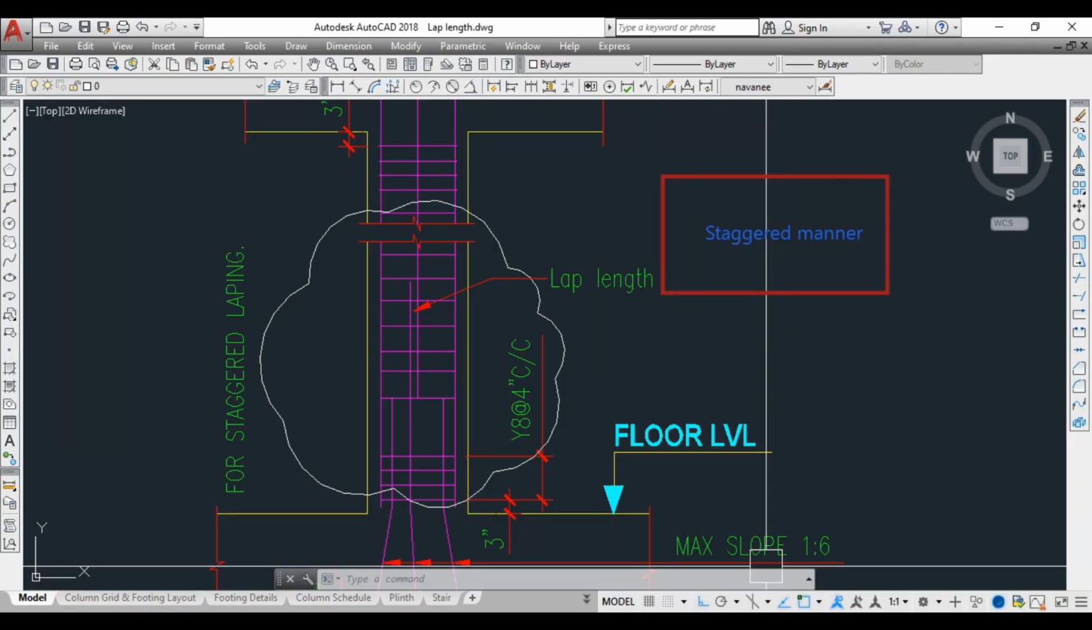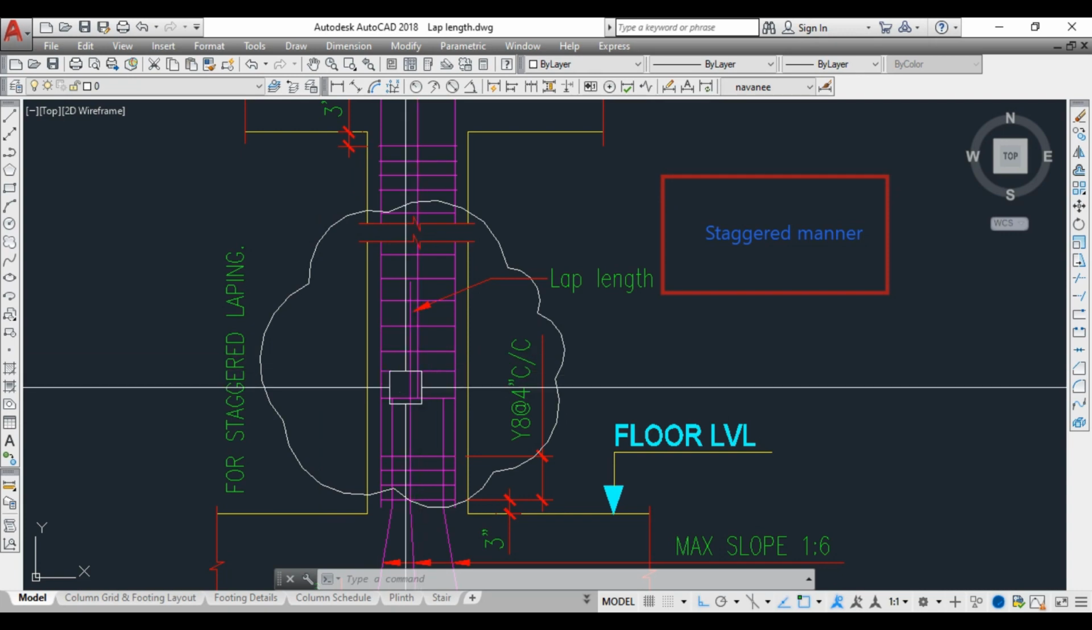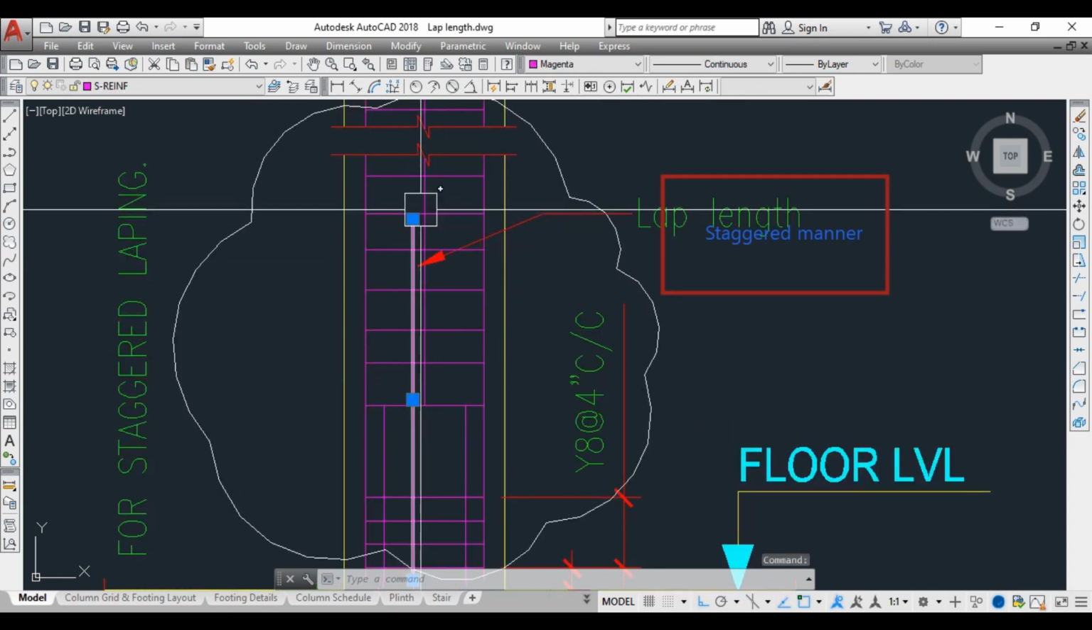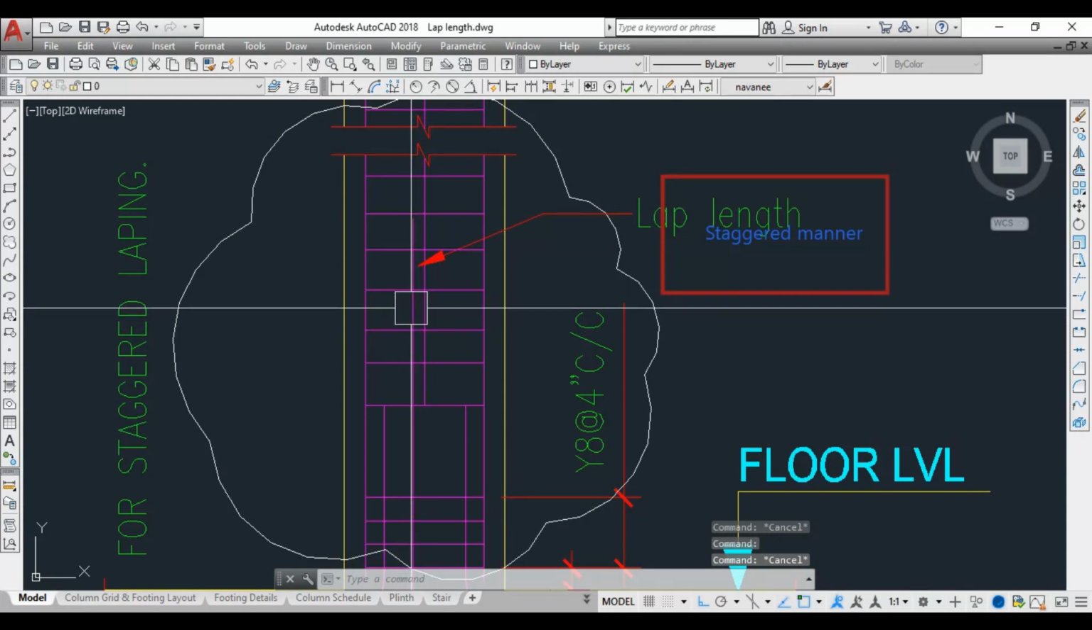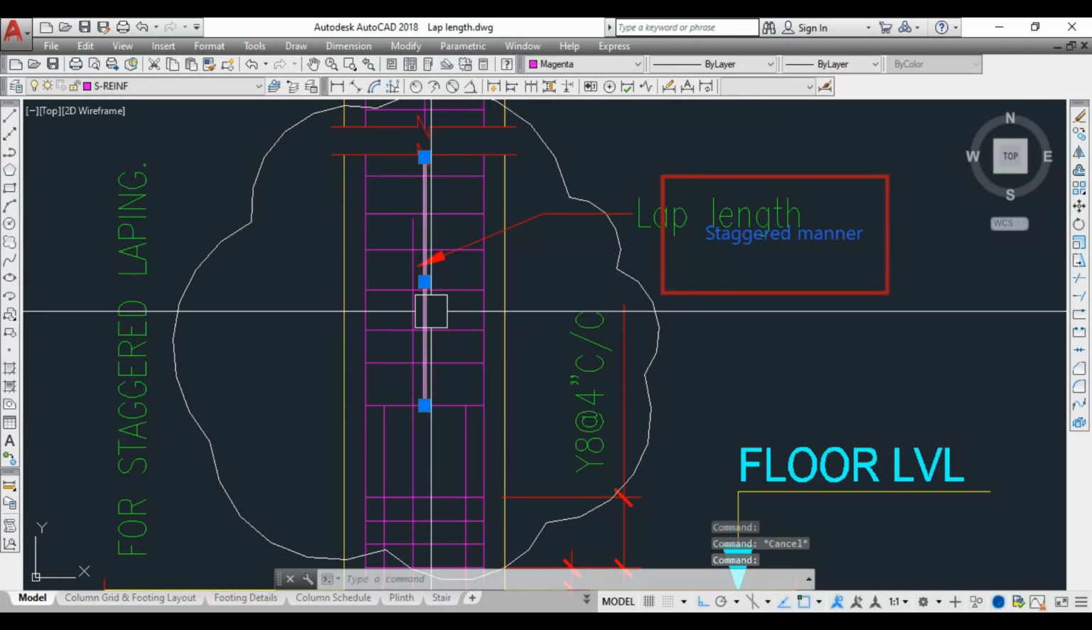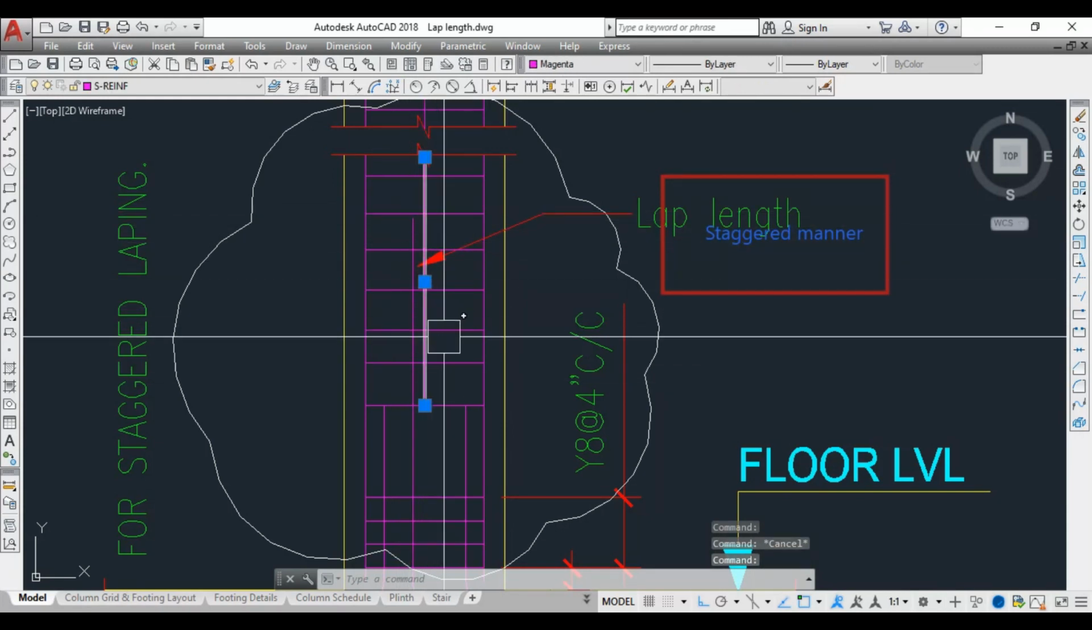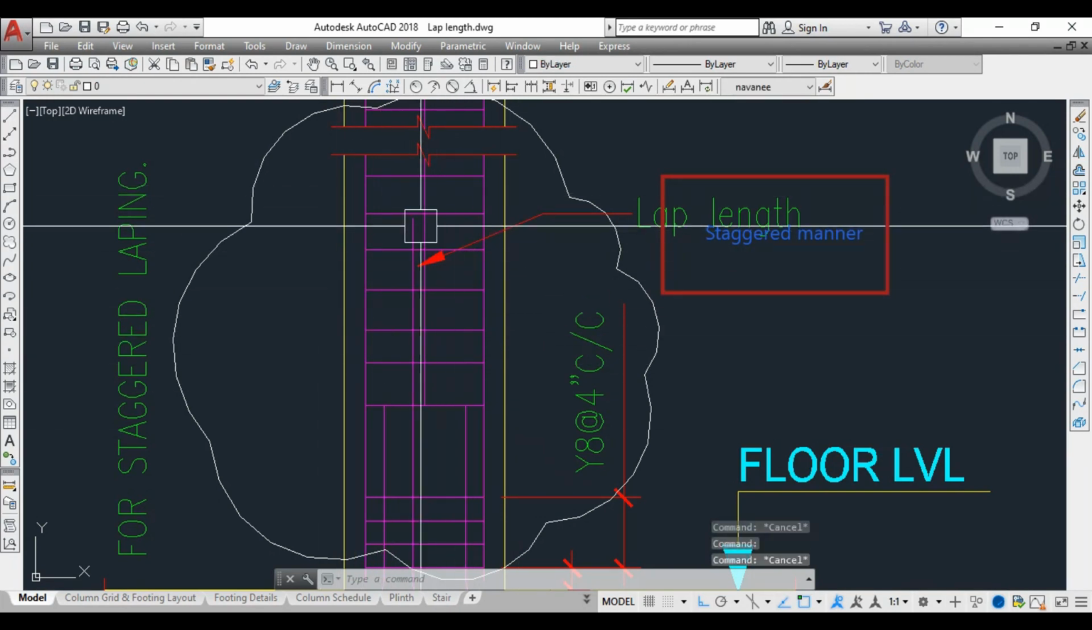Let me show you the lap length in a column. Here this bar is discontinued at this level, and then we are transferring the tension force from this bar to this bar. This is the new bar which we are taking. So we are doing lapping here. The overlapping distance between these two bars is called lap length.